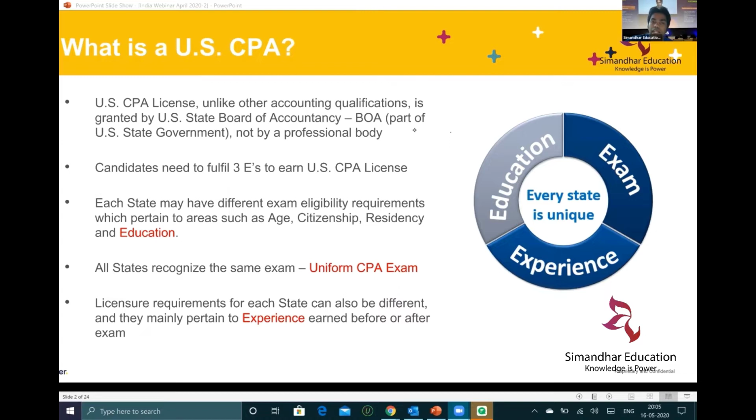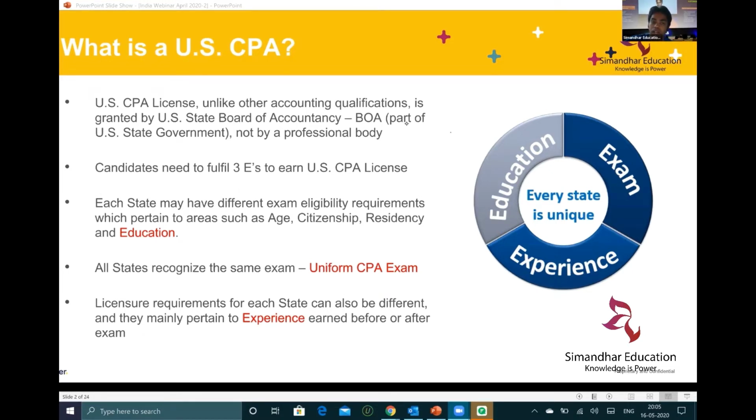So typically, if I want to start the US CPA qualification, I need a minimum of around 120 credits. Every year of your graduation is converted into a certain number of credits. The first year of graduation gives you 30 credits, the second year gives you 30 credits, and the third year gives you 30 credits. In that way, your graduation gives you 90 credits, but to sit for the CPA exam, you need 120 credits.